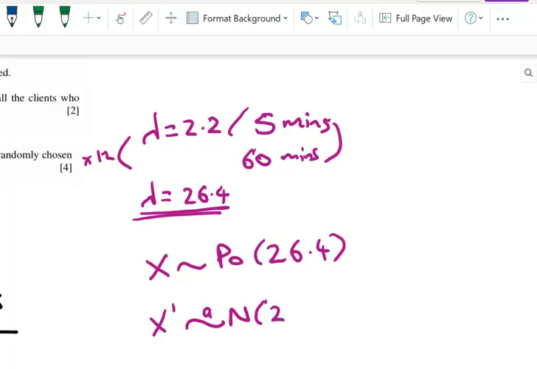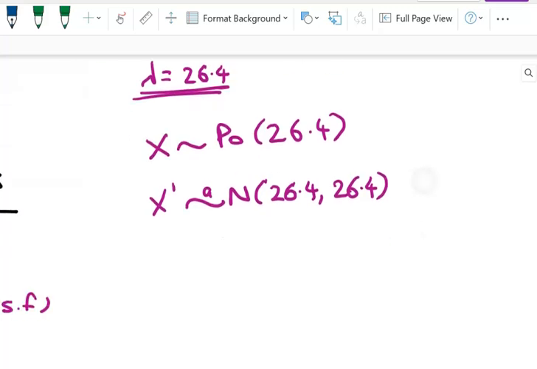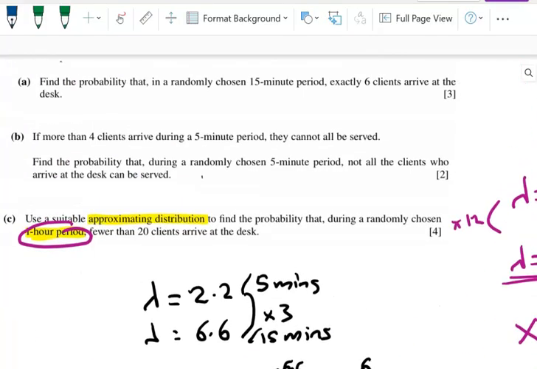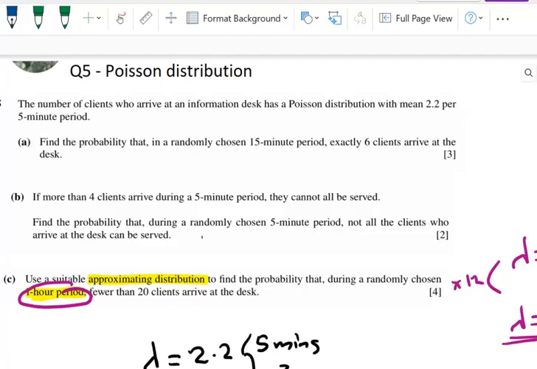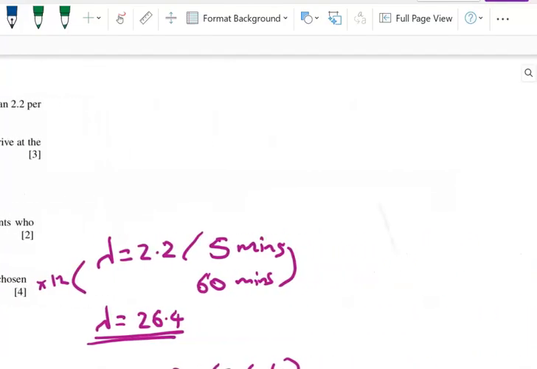It will have a mean of 26.4, and it will have a variance of that as well, right? Remember that that's one of the cool things about the Poisson distribution, is that the mean and the variance are equal. So now all we've got to do is to figure out the probability that we've got fewer than 20 customers. And this is where we just need to take a breath and think about what we're doing. So we want to find the probability that we've got fewer than 20 clients arriving at the desk.